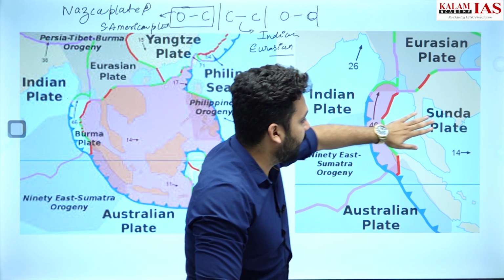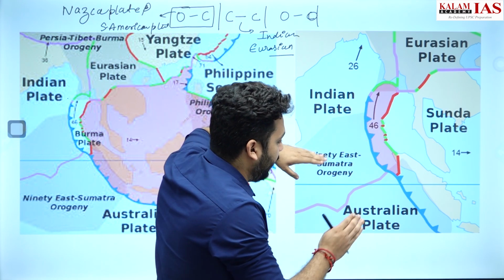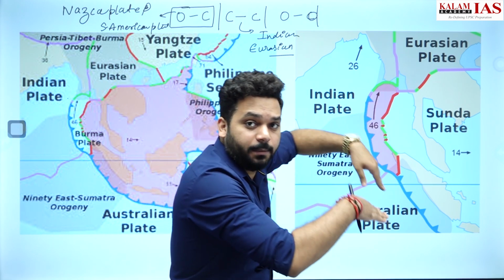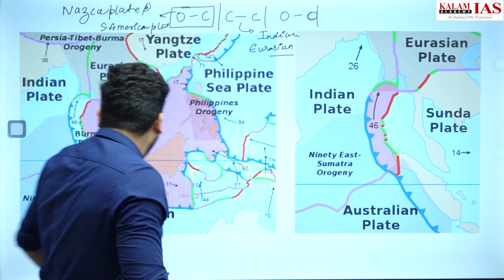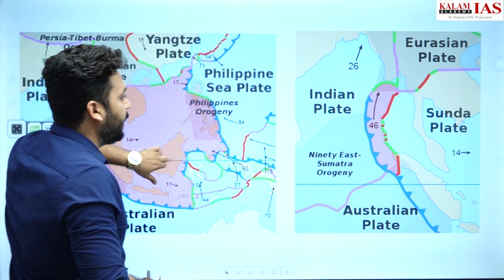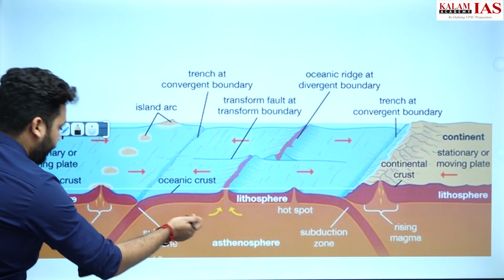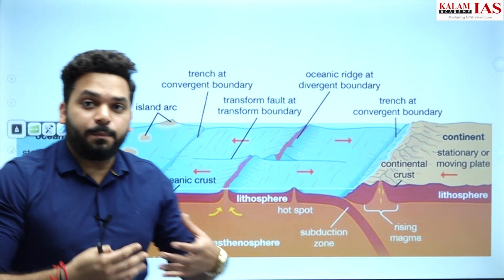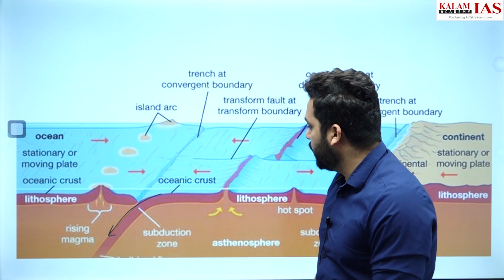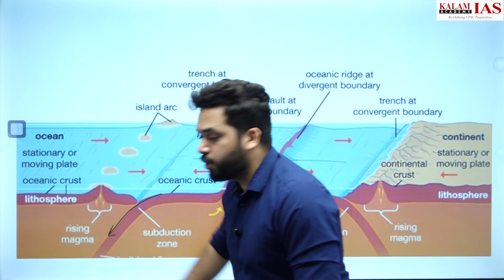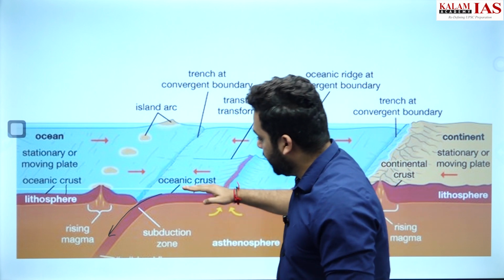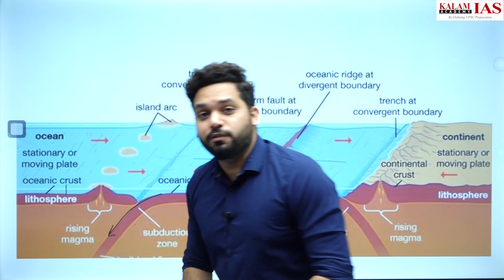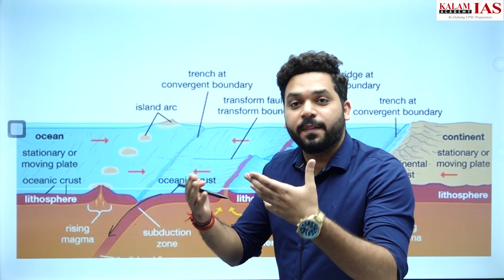So the Indo-Australian plate and the Sunda plate are interacting. The Indo-Australian plate is getting subducted under the Sunda plate, reaching the asthenosphere, and then due to high pressure and high temperature, see, this is oceanic convergence. This is also an oceanic plate. The denser plate is subducting, reaching the asthenosphere, where the temperature and the pressure are very high.